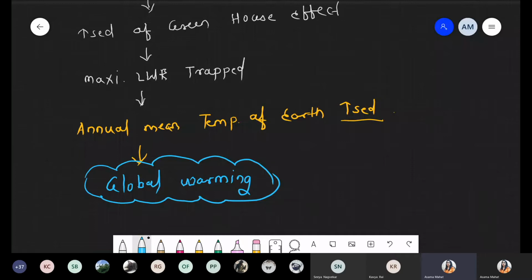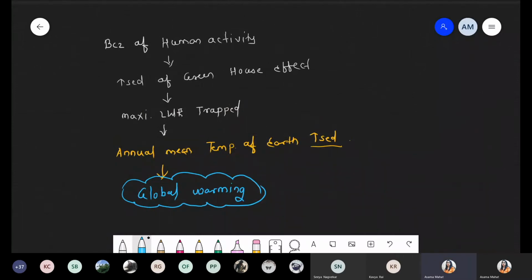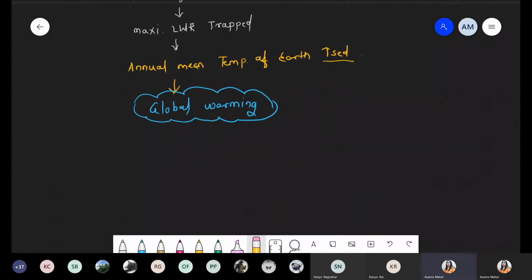Did you get this point? What is the meaning of global warming? Yes or no? Okay, very good. Now we are talking about greenhouse gases. Next point. After global warming, we have to discuss the meaning of the greenhouse gases.